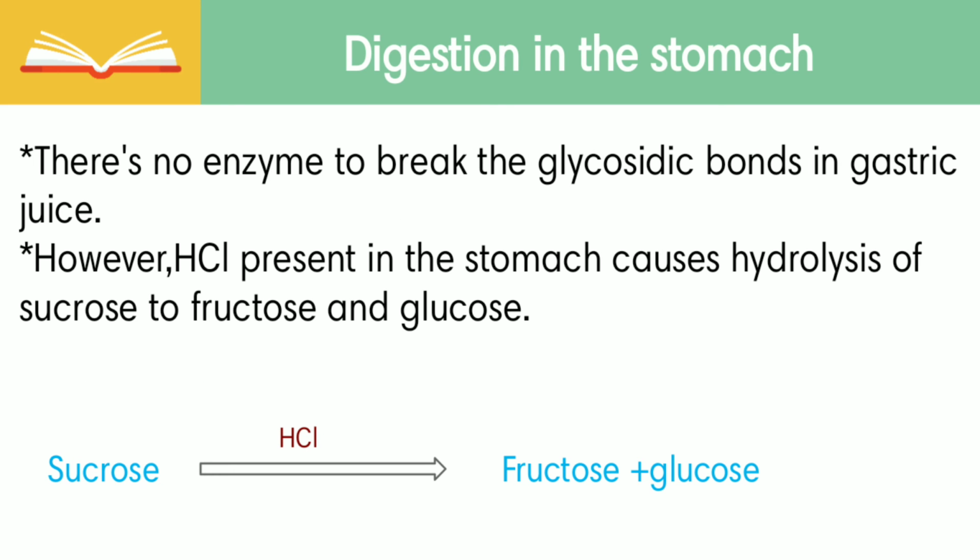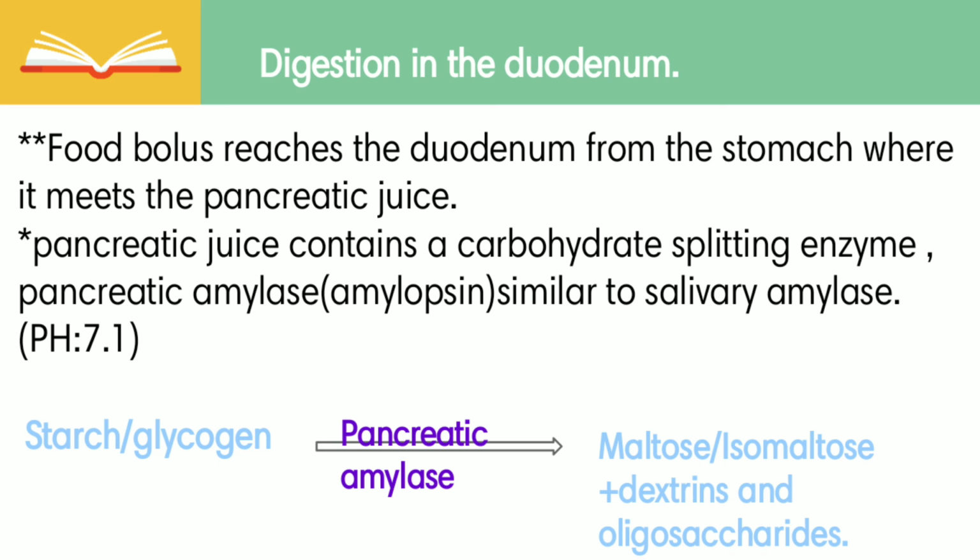Next, digestion occurs in the stomach. There is no particular enzyme for breaking down carbohydrates. Here, acid is present to hydrolyze disaccharides to monosaccharides. Next, digestion occurs in the duodenum. Food bolus, that is semi-solid food, reaches the duodenum from the stomach, where it meets the pancreatic juice. Pancreatic juice contains a carbohydrate splitting enzyme called pancreatic amylase, like salivary amylase. It breaks down food like starch and glycogen to maltose and isomaltose.